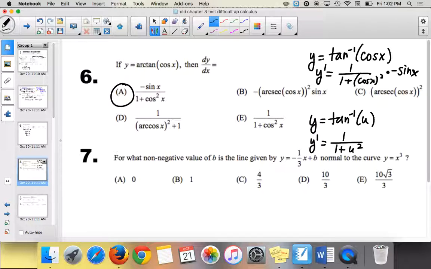All right, number 7. Number 7 is one of the hardest problems on the test. The year that I gave this test, I gave them a baseline score, so the worst anybody in the class could get is a 50% even if they got every single question wrong. These are actual AP questions. I made it challenging because I wanted to make sure that by the time they saw the AP test, they were prepared.